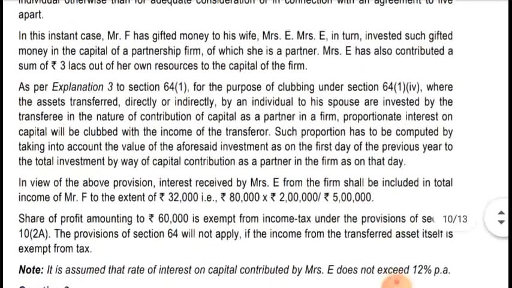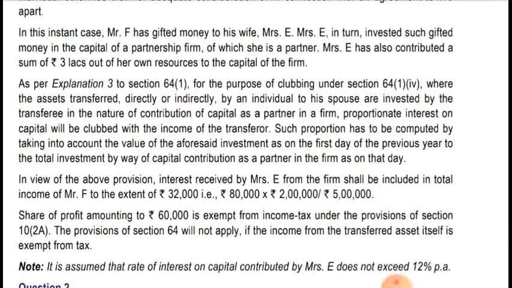So in this case, in view of the above provision, interest received by Mrs. E from the firm shall be included in the total income of Mr. F to the extent of 32,000, that is 80,000 into 2 lakh divided by 5 lakh. That will be clubbed in the hands of Mr. F, and the balance will be taxable in the hands of Mrs. E itself. So 80,000 minus 32,000, that is 48,000, will be taxable in the hands of Mrs. E itself.